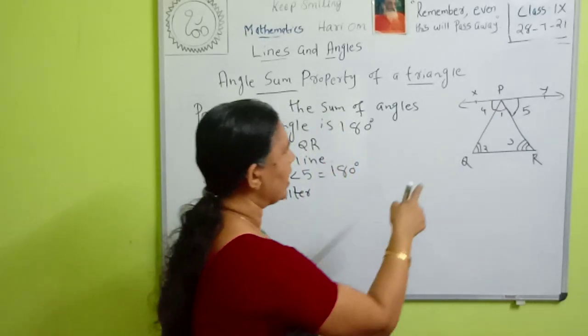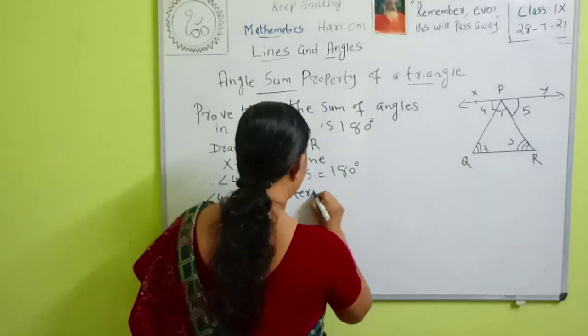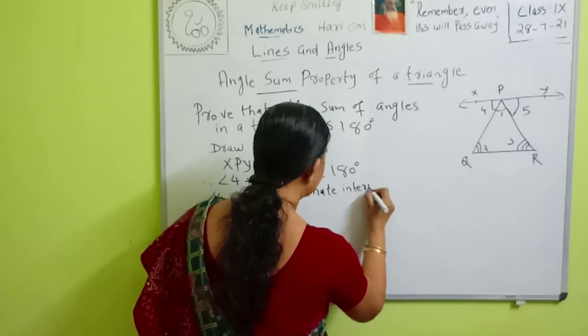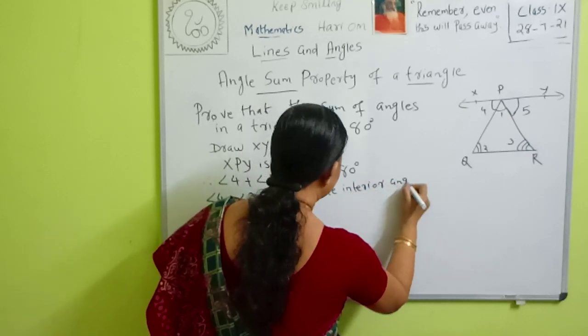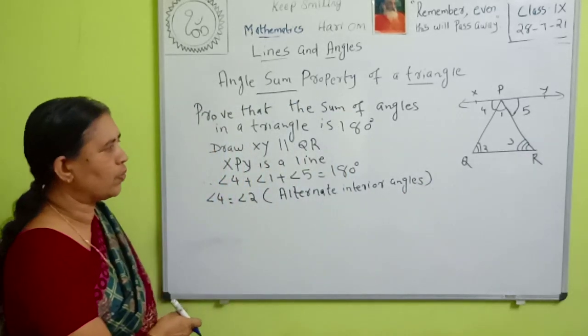Therefore angle 4 and angle 2 are alternate interior angles, and angle 4 is equal to angle 2.